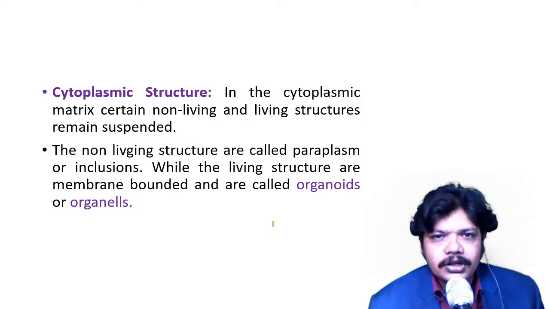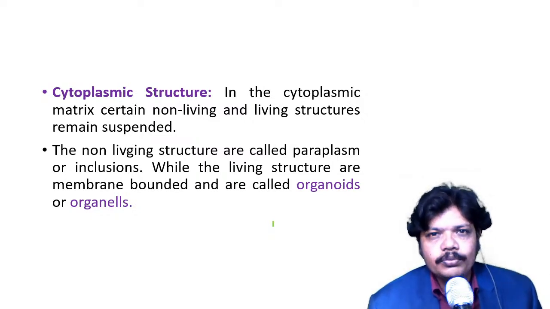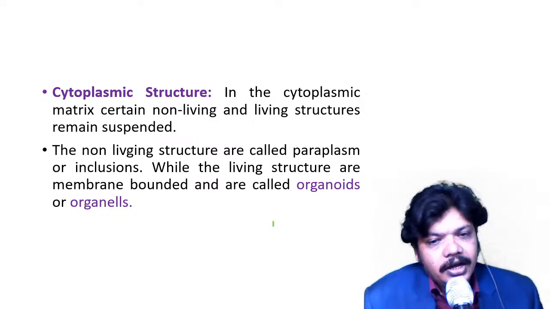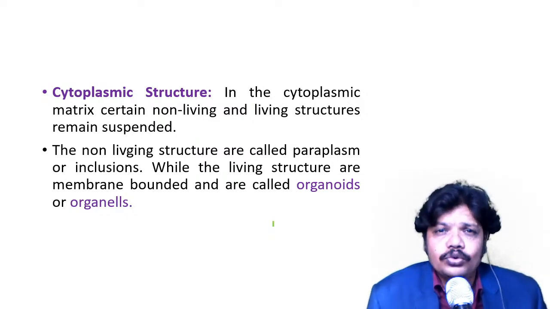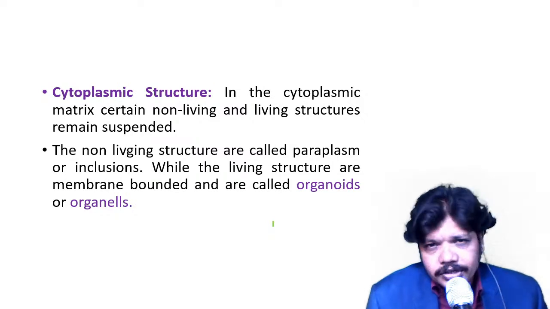For example, mitochondria, endoplasmic reticulum, lysosome, ribosome, Golgi apparatus, nucleus, nucleolus. These organelles are present inside the cytoplasm, exactly in the cytosol. Got it now?